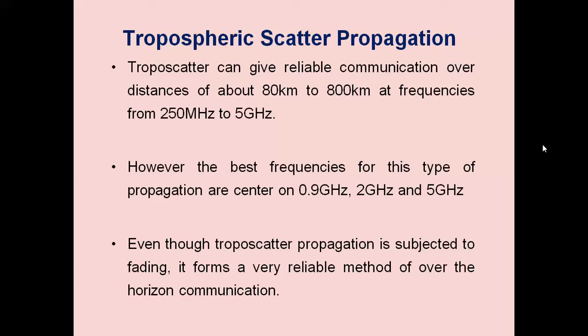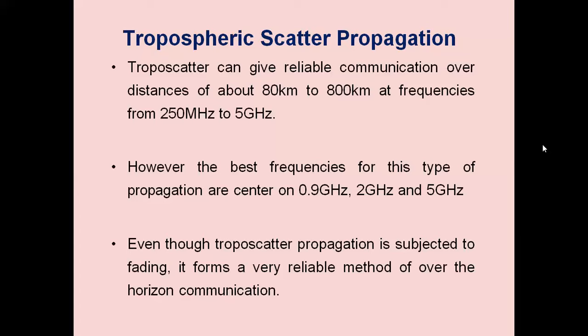This method of propagation is often used to provide long-distance telephone and other communication links as an alternative to microwave links or coaxial cables over rough or inaccessible terrain. Communication to distances from 80 kilometers to 800 kilometers is possible through the troposphere.